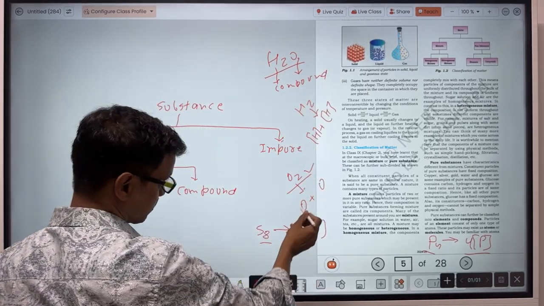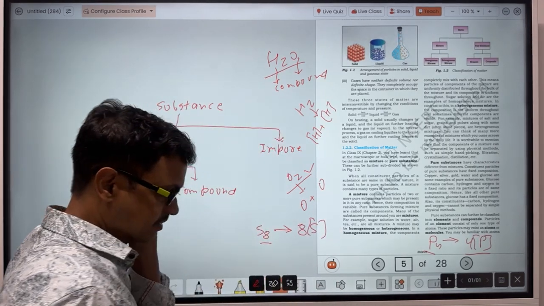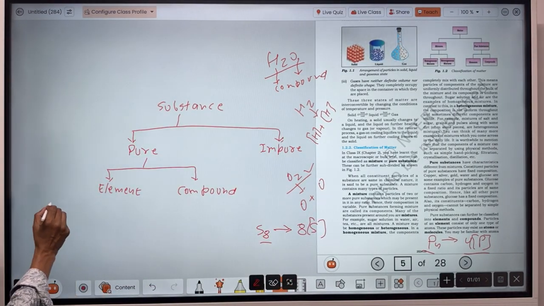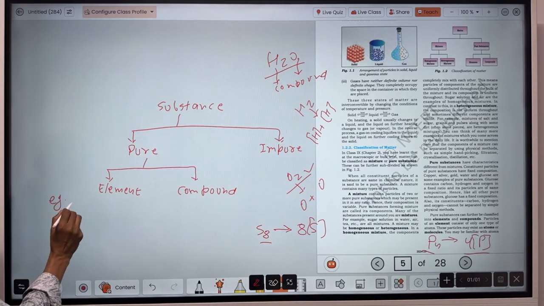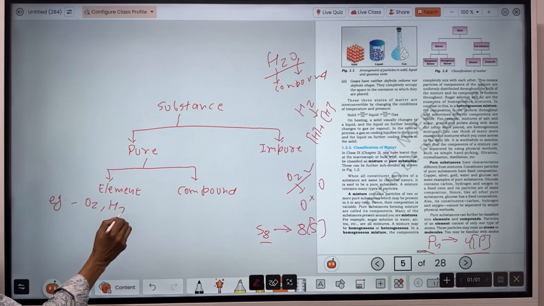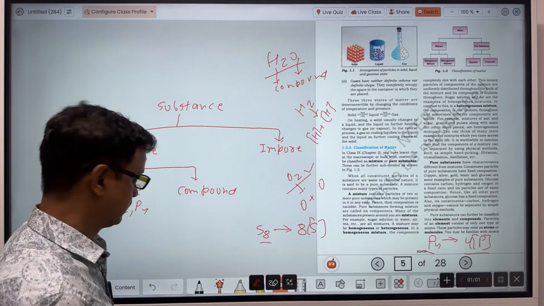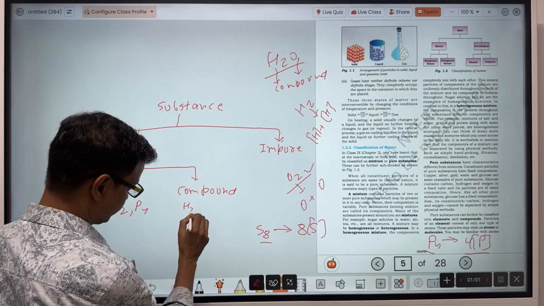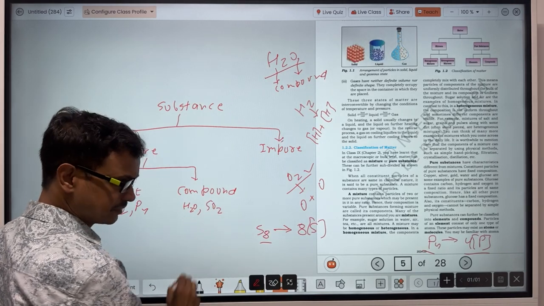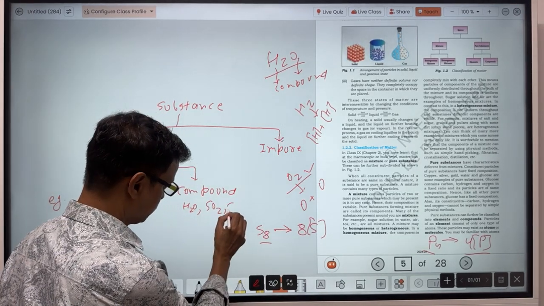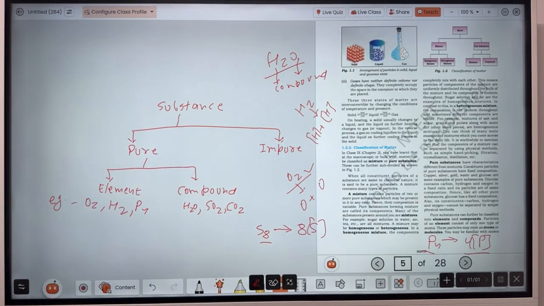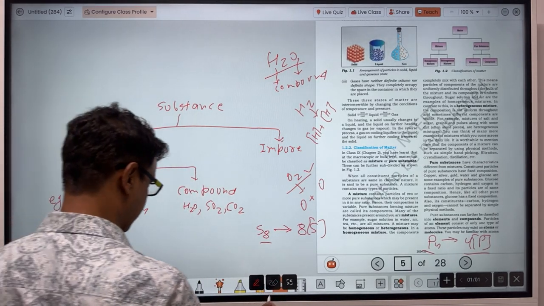And hydrogen or oxygen, that is an element. That is the example of an element. So here I am also writing examples, like O2, H2, P4 and so on. Okay, and examples of compounds are H2O, SO2, CO2. That is a compound. That was element and compound.